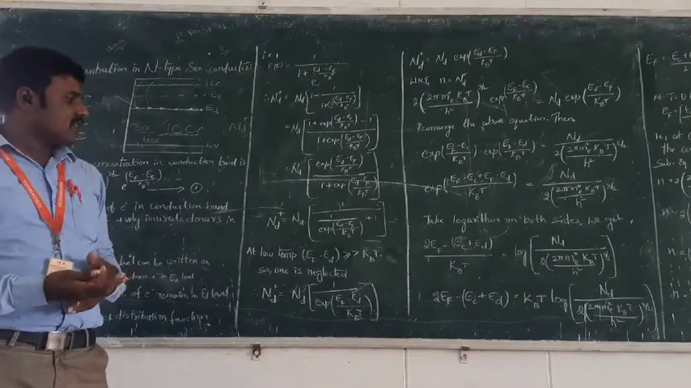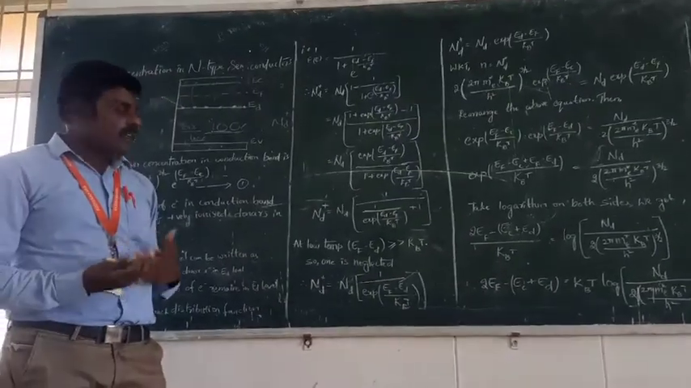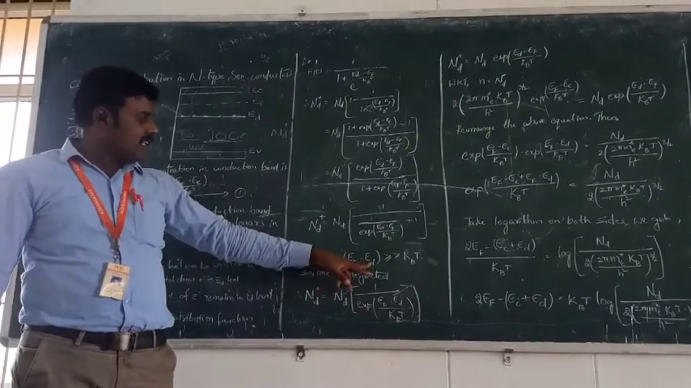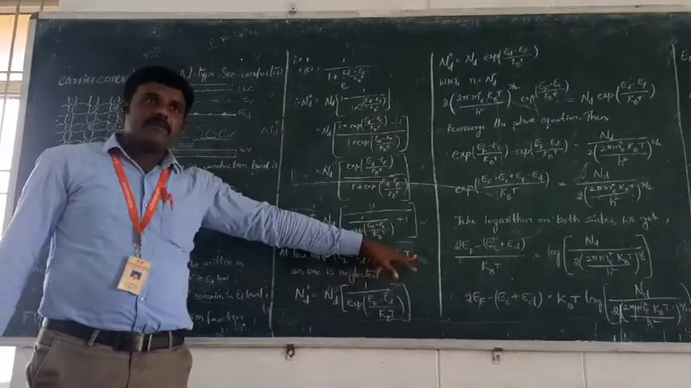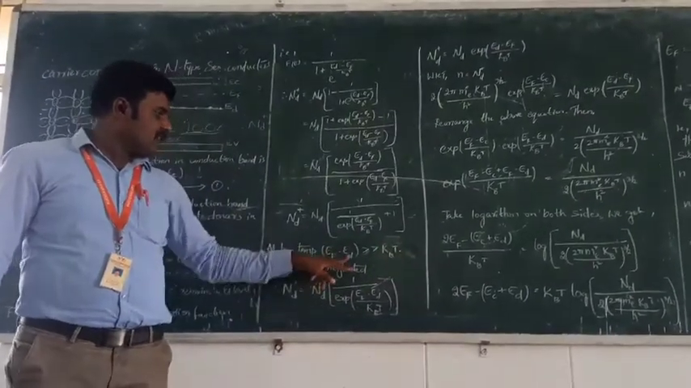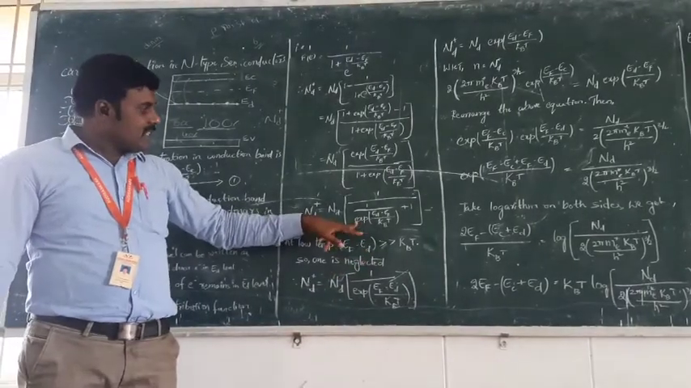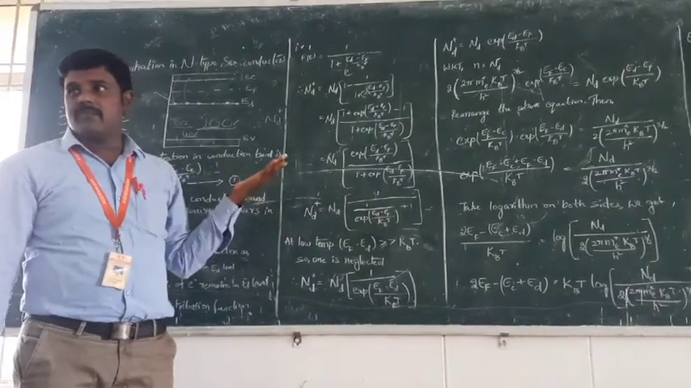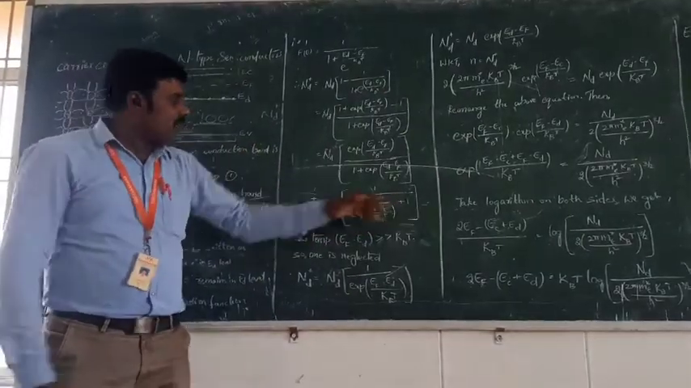At low temperature, the temperature is very low, approximately nearest to 0 Kelvin. At low temperature, Ef minus Ed is much greater than kBT. When compared to temperature, the separation between the Fermi level and the donor level is much greater. For that case, the exponential factor is very high, so it is approximately an infinite value, plus 1.